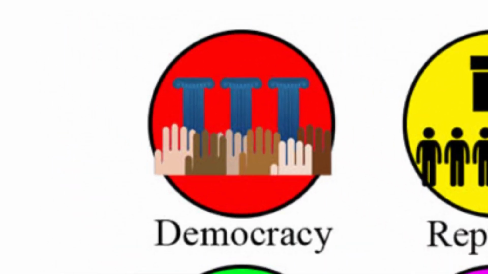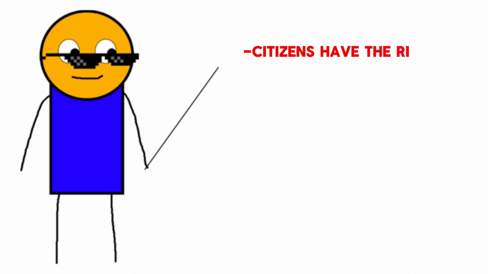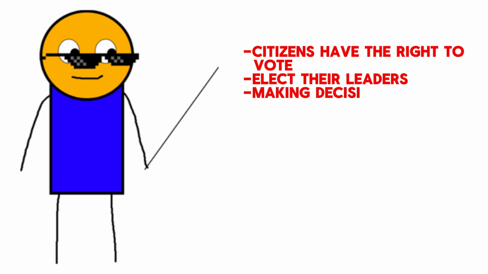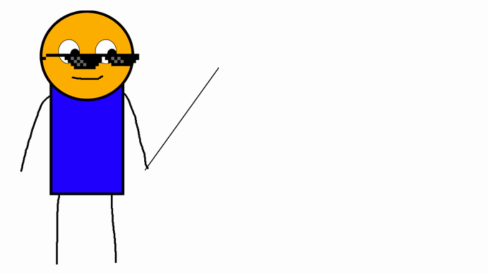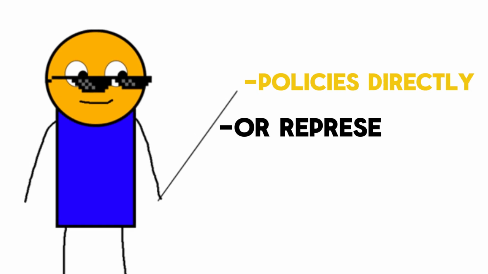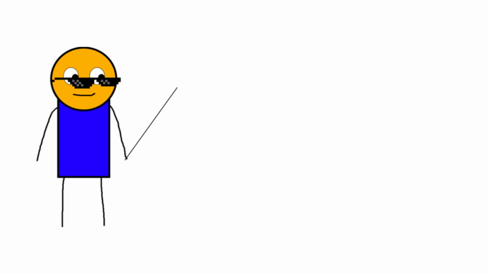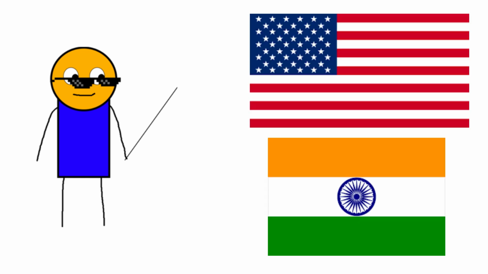Democracy. In a democracy, power is in the hands of the people. Citizens have the right to vote and elect their leaders, making decisions through a majority rule. Democracies can be direct, where people vote on policies directly, or representative, where they elect officials to make decisions on their behalf. Examples include the United States and India.